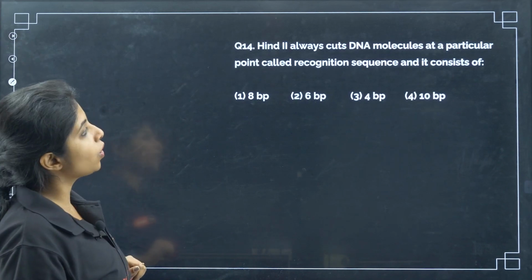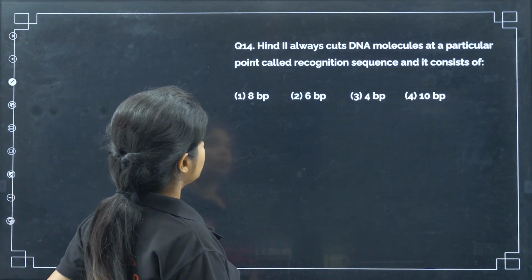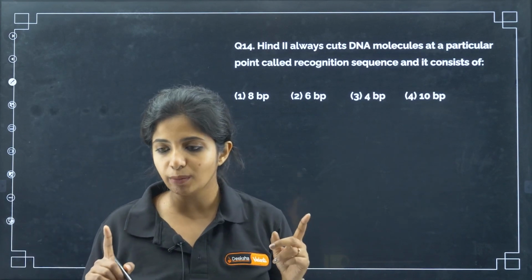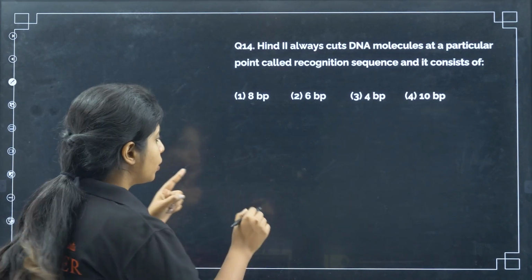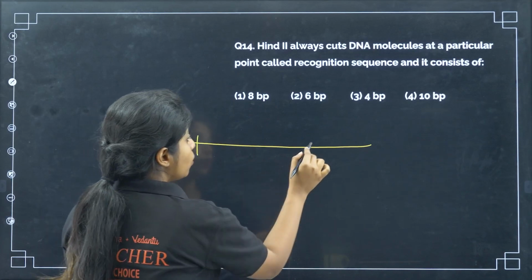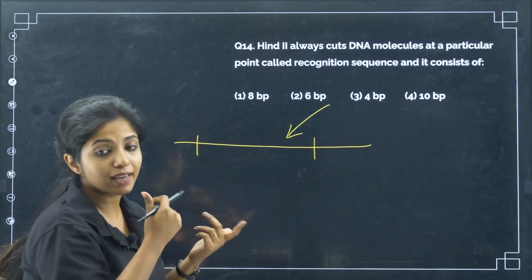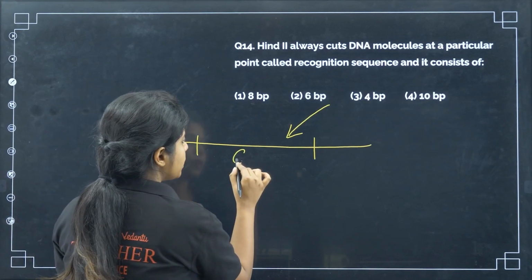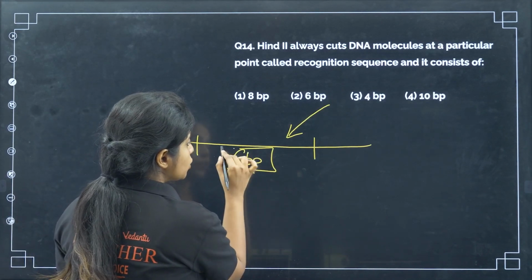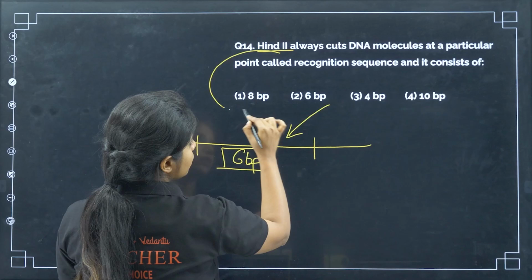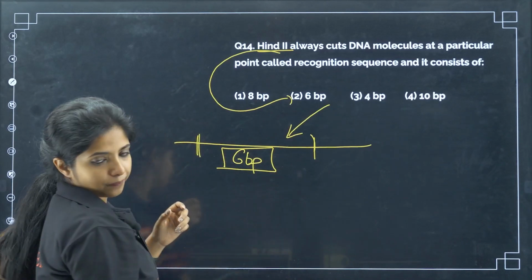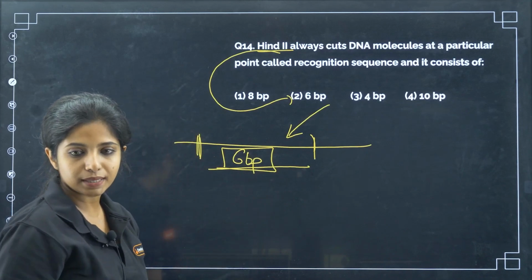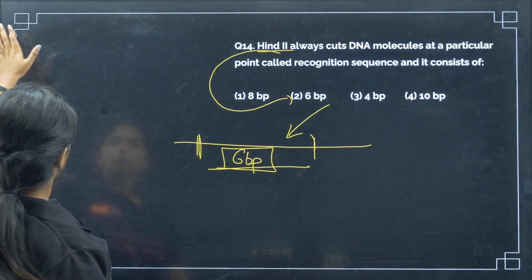Now, Hind II always cuts DNA molecules at a particular point called the recognition sequence, and it consists of... So all the restriction enzymes, my dear children, have a specific site for cutting. Over here it is asked how many base pairs are there in this particular site. There are 6 base pairs. Please remember, there will be 6 base pairs, and Hind II will be acting on these 6 pairs and cutting over here. It will be acting on a unit which consists of 6 base pairs.